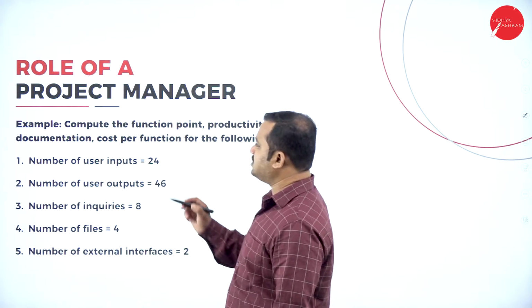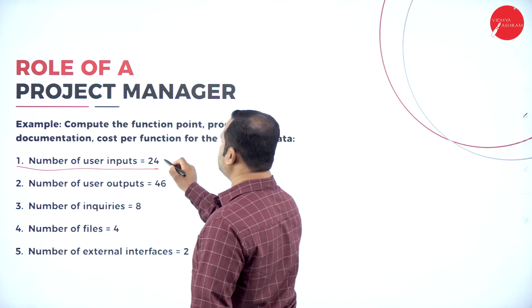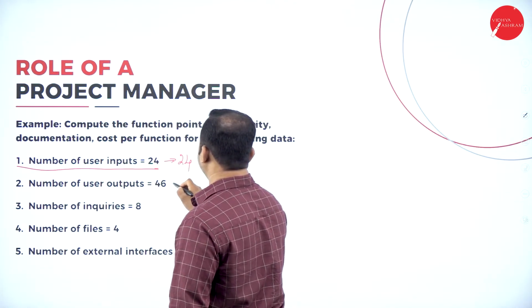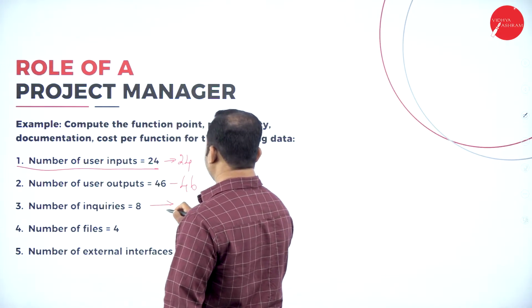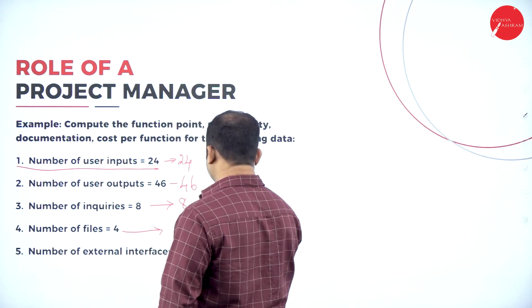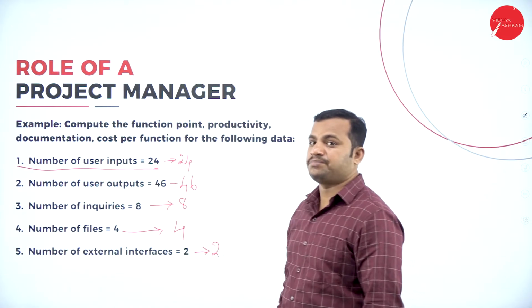So let me take up one example wherein the user inputs are equal to 24, and we have 46 user outputs. The inquiries are equal to 8 and the number of files equal to 4. Then the number of external interfaces equal to 2, which we have already seen in the previous session.